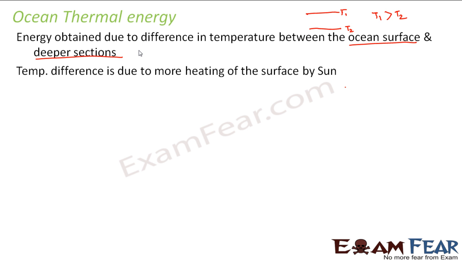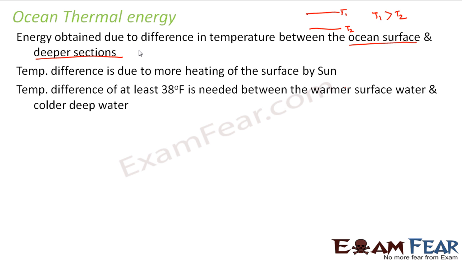The temperature difference is due to more heating of the surface by the sun. That's absolutely correct. Now, a temperature difference of at least 38 degrees Fahrenheit is needed between the warmer surface water and colder deep water. So this much of a temperature difference is at least needed in order to generate ocean thermal energy. If you want to utilize ocean thermal energy, the difference in temperature between the surface and deep inside the ocean should be at least 38 degrees Fahrenheit.